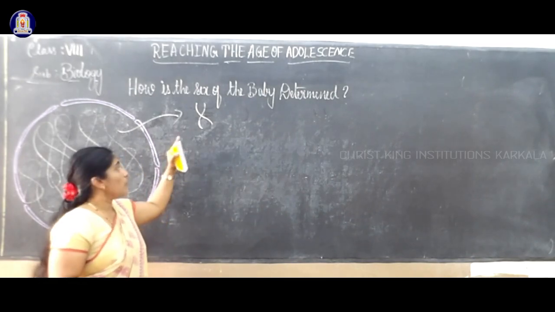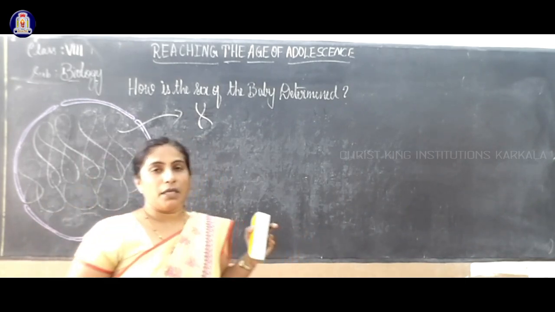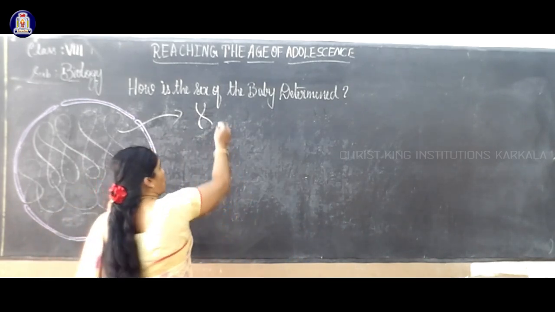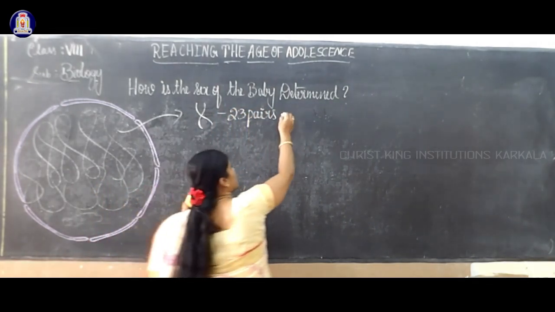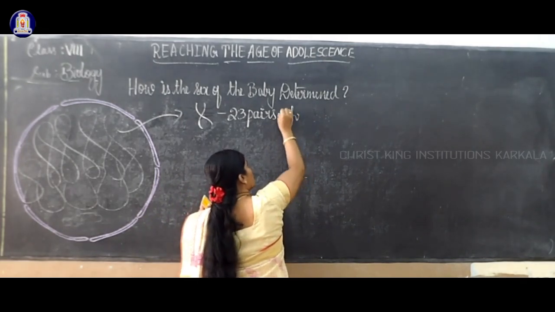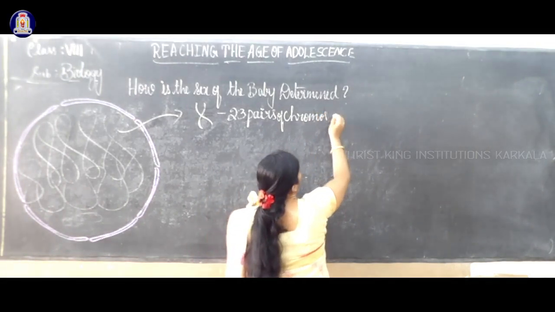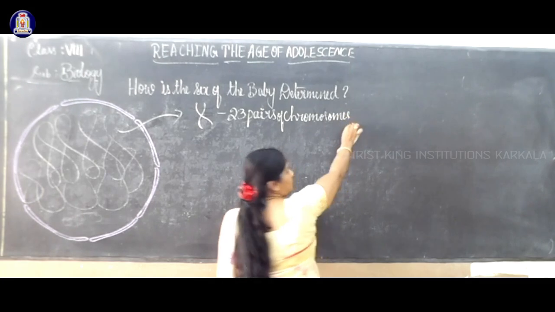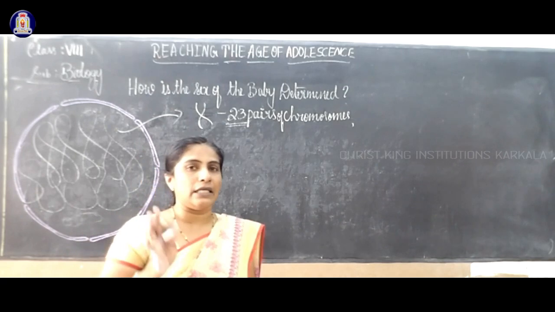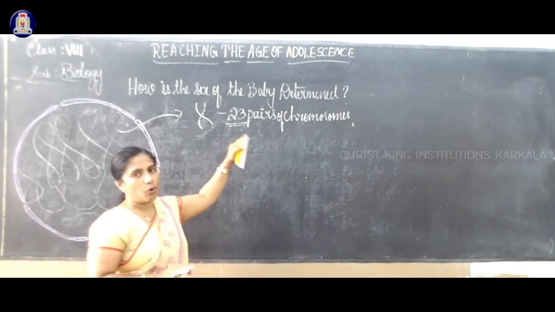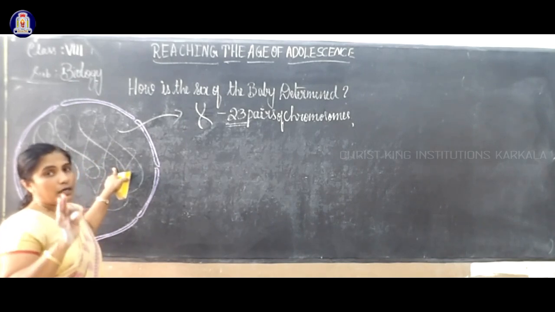In a human being, whether a boy or a girl, each cell consists of 23 pairs of chromosomes. How many pairs? 23 pairs of chromosomes, totally 46 in number, in a boy or in a girl.